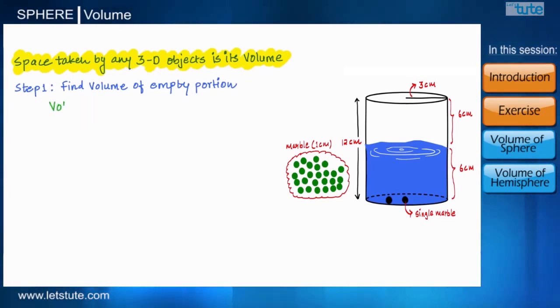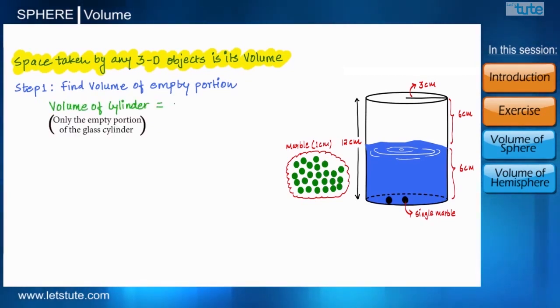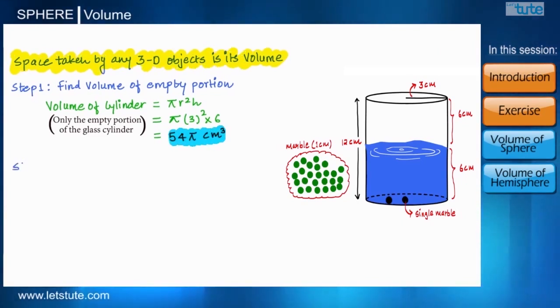We know that the volume of a cylinder is calculated by the formula pi r squared h, where r is the radius and h is the height. Here, the radius of the glass is 3 cm and the height of the empty portion is 6 cm. So by putting the values of the parameters into the formula, we will get 54 pi centimeter cubed. Now the second step. Volume of a marble.